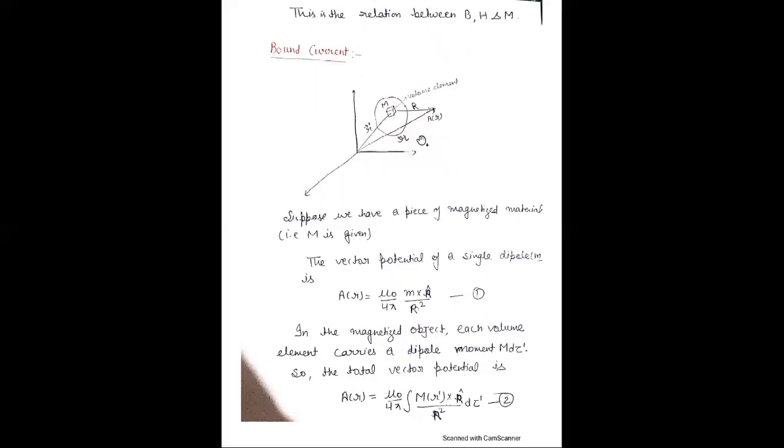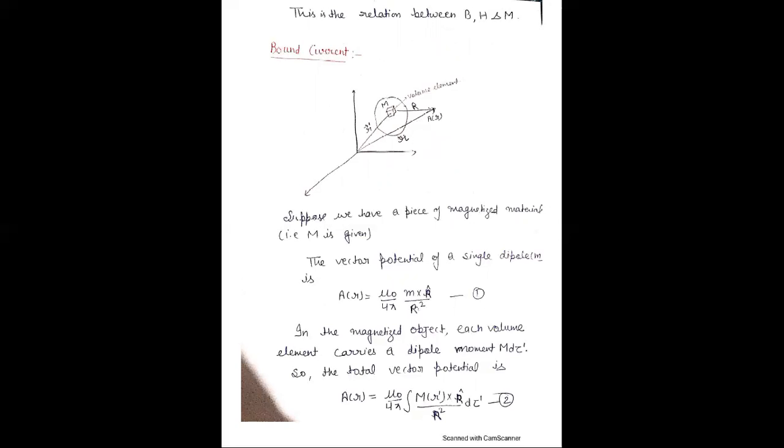Now the next topic, bound current, is very important. Bound current basically results from the contribution of all aligned atomic dipoles under the action of the magnetic field. Bound current is the same as bound charges in an electric field under the process of polarization.